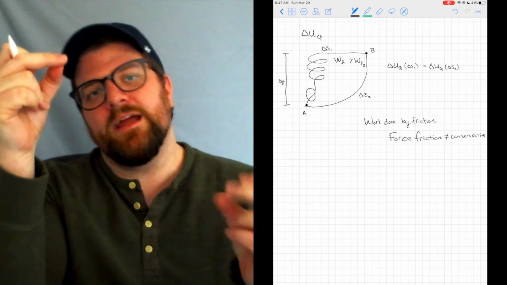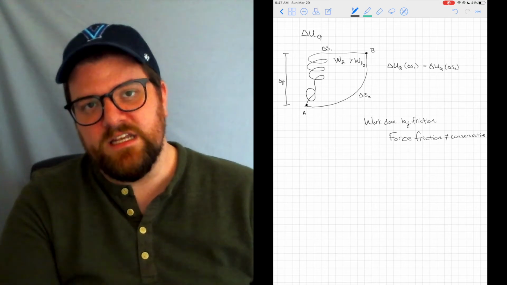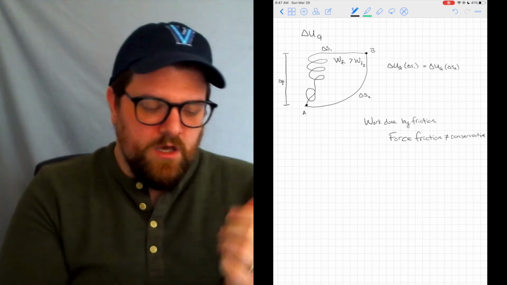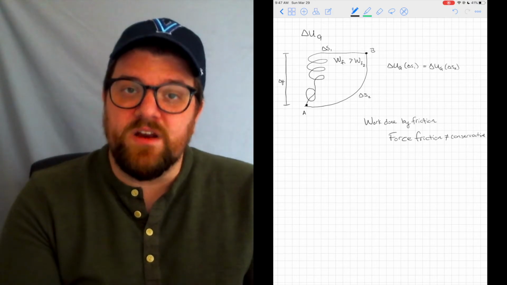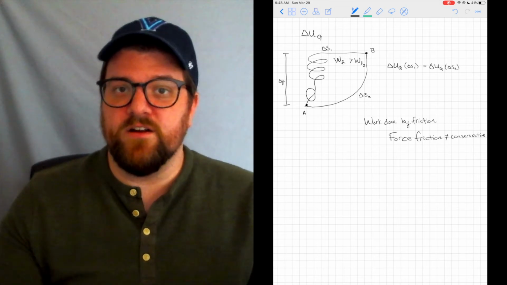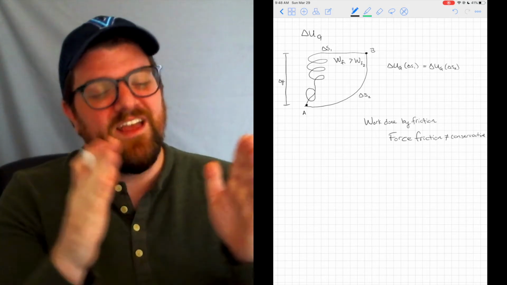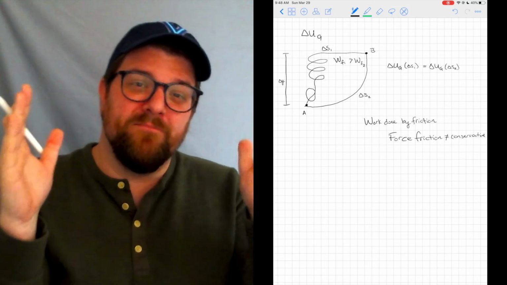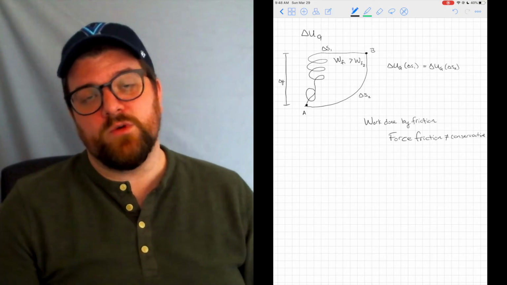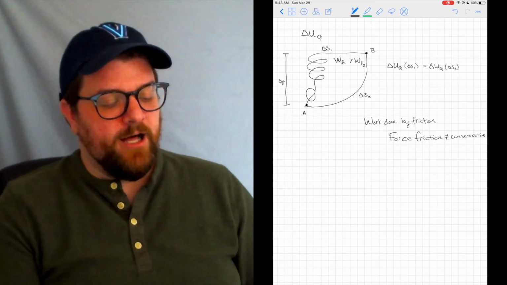Where's my starting and my ending point? That is a conservative quantity. A conservative path, a conservative energy, a conservative force. Spring forces, right? Elastic potential energy is conserved. It doesn't care about how I got from point A to point B. It only cares that I did get from point A to point B, whereas something like friction or an applied force might actually depend on the path that we go through.